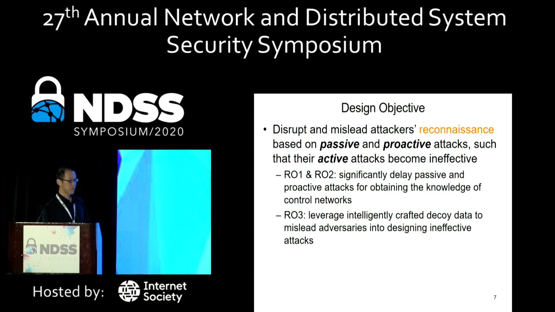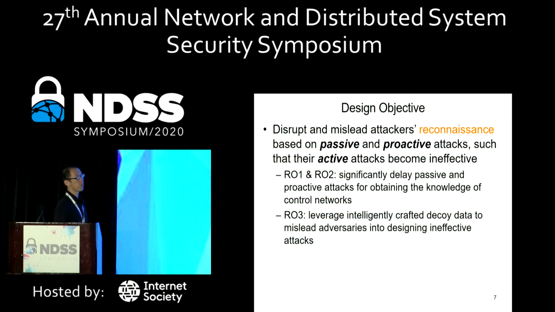So our design objective overall is to disrupt and mislead attackers' reconnaissance based on the passive and proactive attacks, such that their active attacks become ineffective. We specify 3 anti-reconnaissance objectives. The first 2 focus on the power system cyber infrastructure. That's to significantly delay the passive and the proactive attacks for obtaining the knowledge of their control networks.